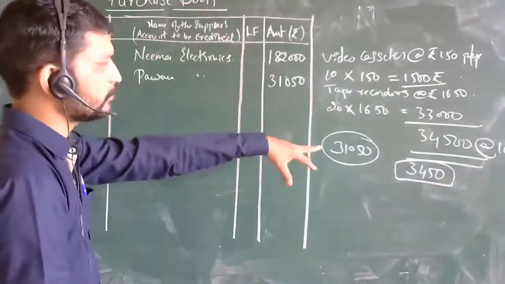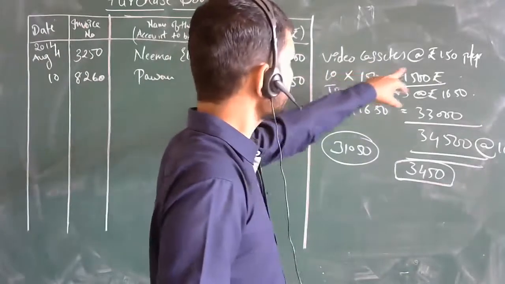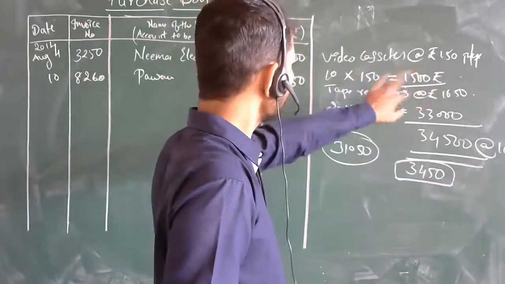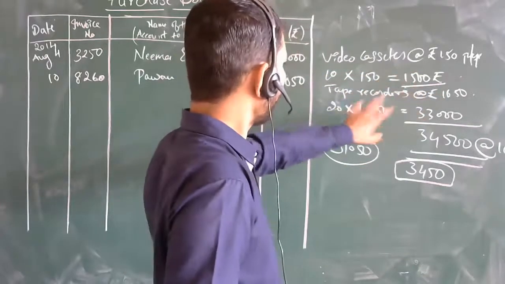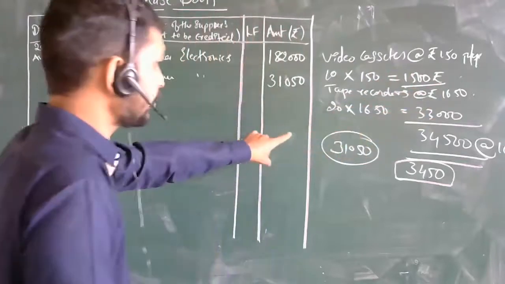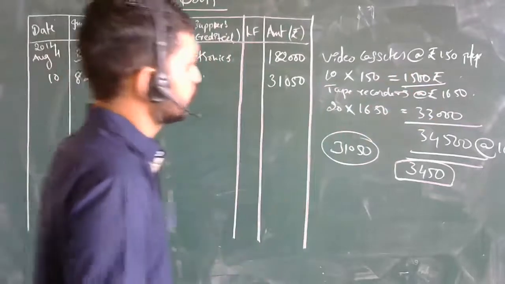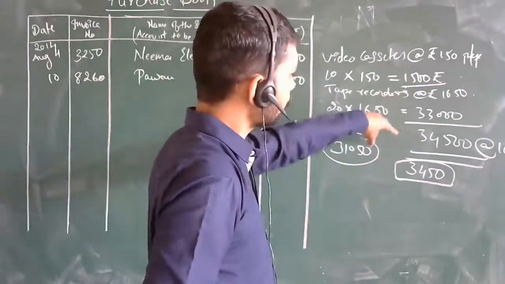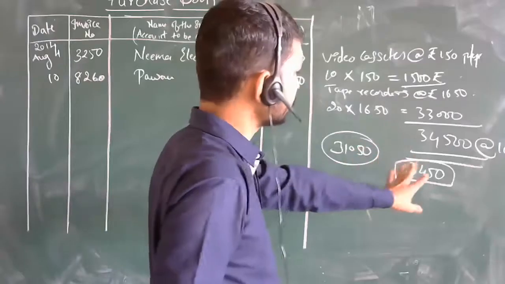So the second entry also got over, right? This is the calculation part. They purchased first the video cassettes at rupees 150 per piece, 10 into 150, 1500. Tape recorders at rupees 1650, 20 tape recorders, totally 33,000. If you add both, it will be 34,500, and on that 10% trade discount has been given.